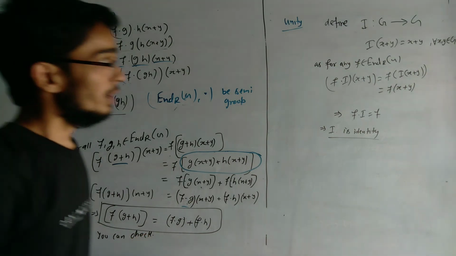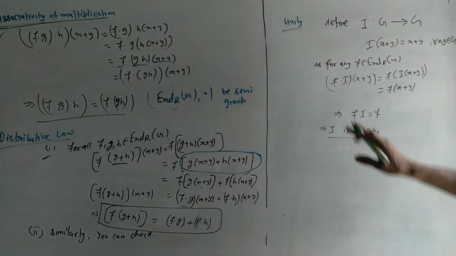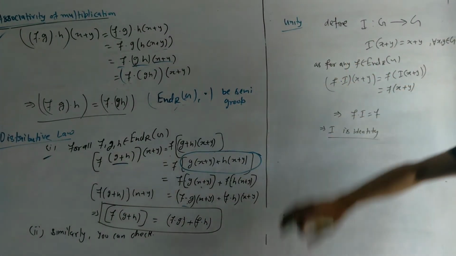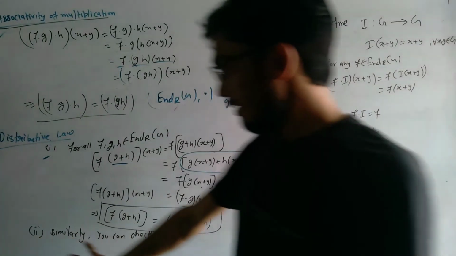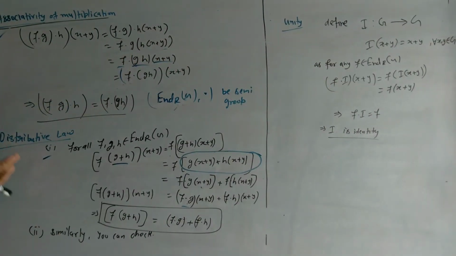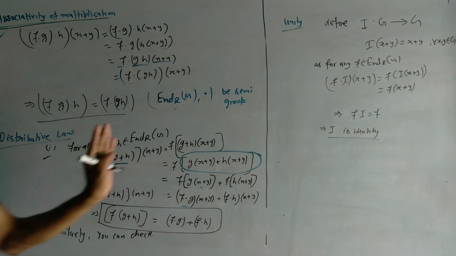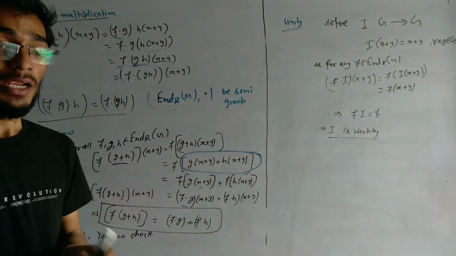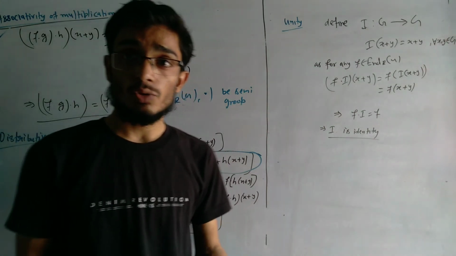From here we can say that it is a ring, because any ring satisfies the distributive law, is a semigroup with respect to multiplication, and is an additive abelian group. Therefore we can say that it is a ring. Now we will define unity. Now we check whether it has unity or not.